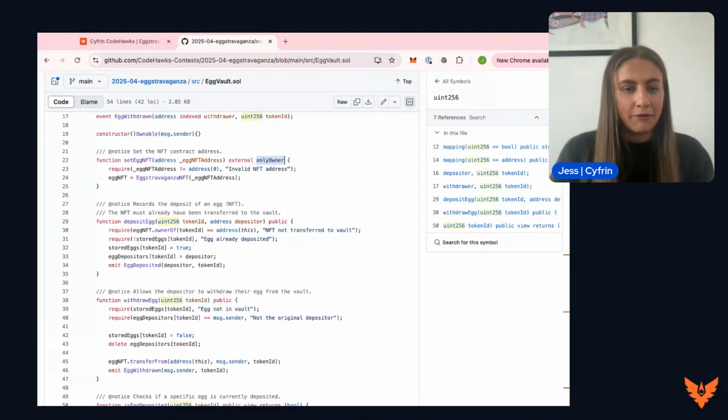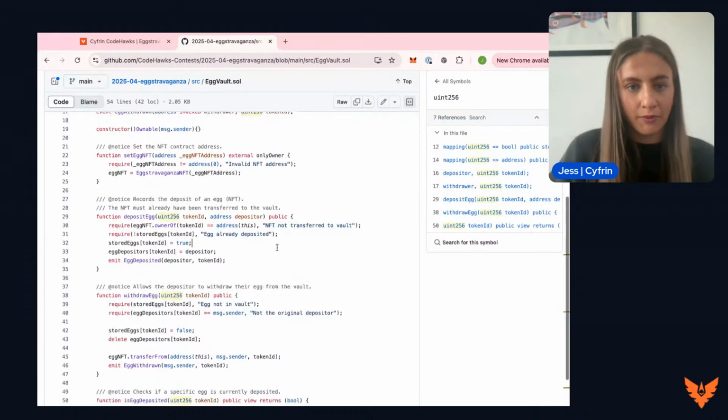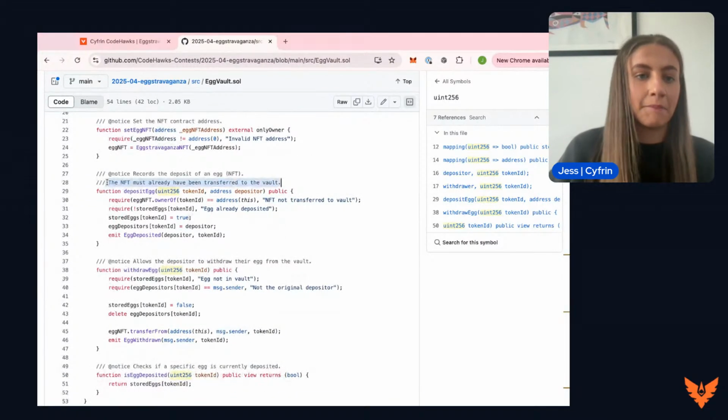We are then moving on to the depositEgg function. So this records the deposit of an egg NFT. The NFT must already have been transferred to the vault. So what we are looking at here is we are requiring that the owner of the NFT is the address sender. So, NFT not transferred to the vault. Otherwise, this is why this is put in place. The NFT must already have been transferred to the vault.